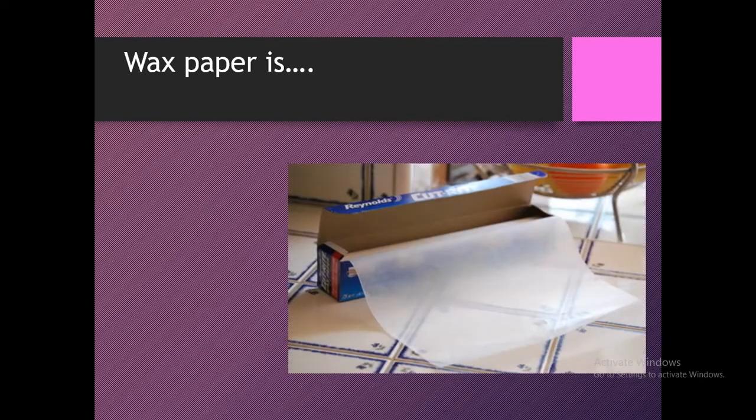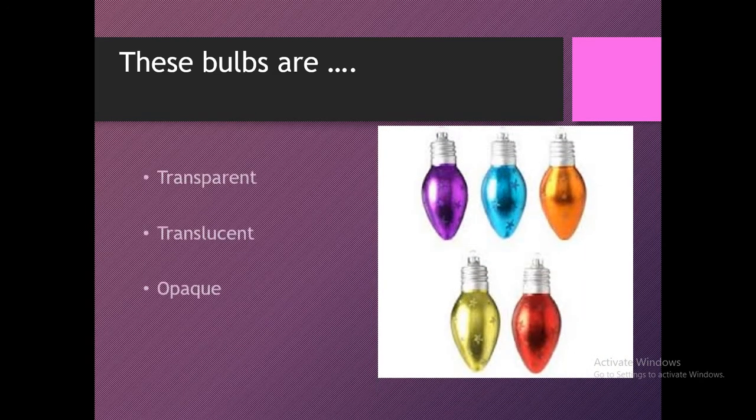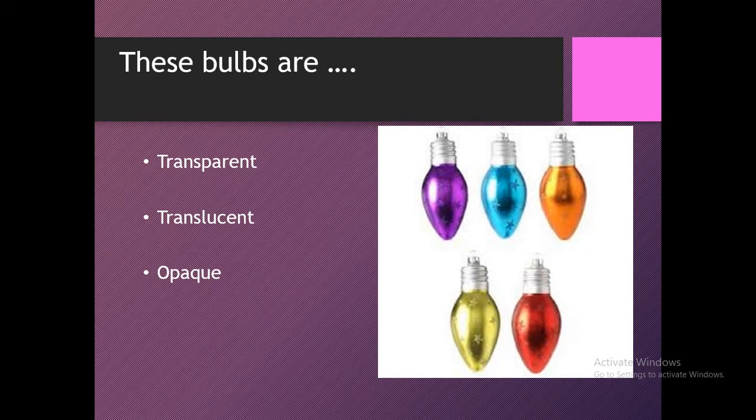Wax paper, as I have already discussed many times in the previous video and now in this video, in lecture 1 and lecture 2. What is wax paper made up of? Transparent, translucent or opaque? Write it in your copies. These bulbs, what are they? Transparent, translucent or opaque?